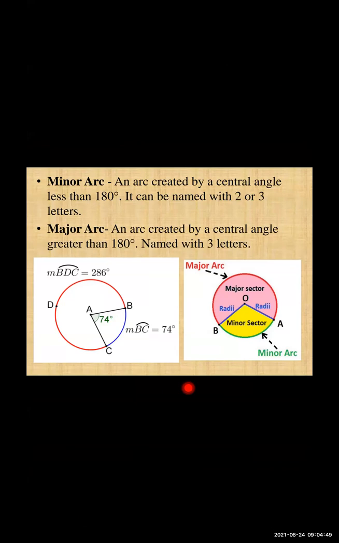The arc which is less than 180 degrees is called a minor arc, and the remaining arc, which is greater than 180 degrees, is your major arc. Sometimes there are two minor arcs and one major arc also. Whatever kind of examples there are, we will see further.